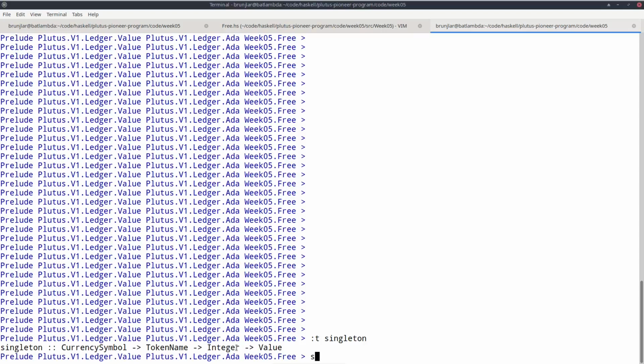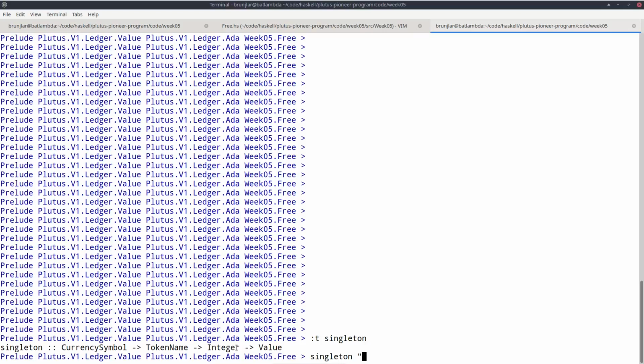So we can construct a value with the native token by first giving a currency symbol, and as I mentioned before, because we have the overloaded strings extension activated, I can just give the currency symbol as a literal string. However, that can't be an arbitrary string. It must be a string representing a hexadecimal value, for reasons I'll explain in a minute.